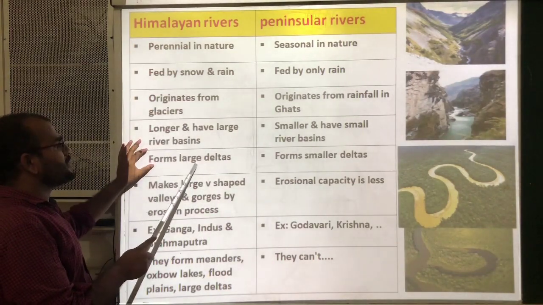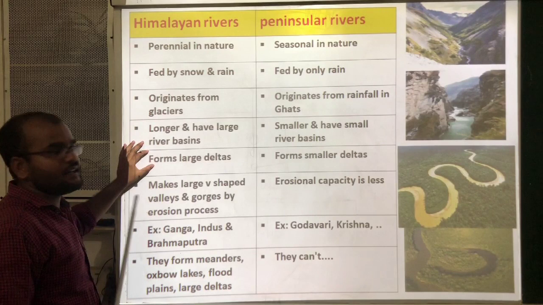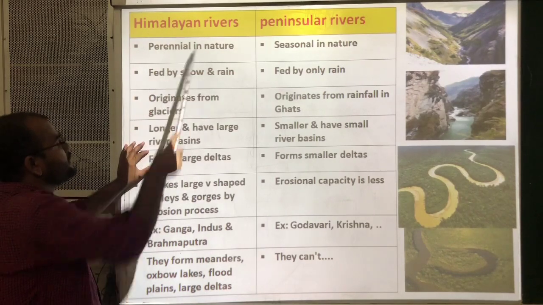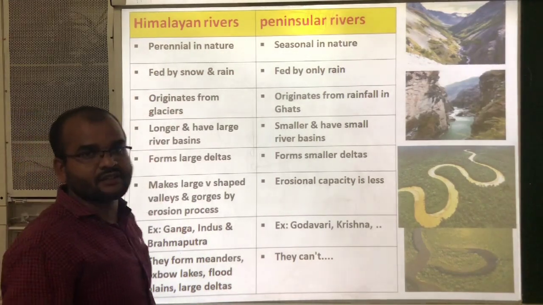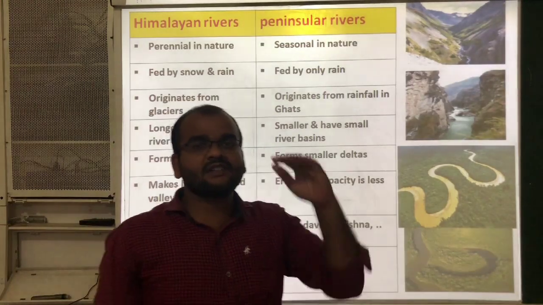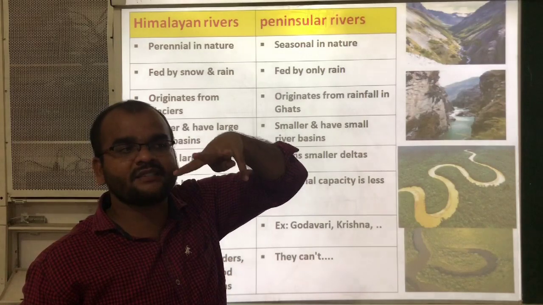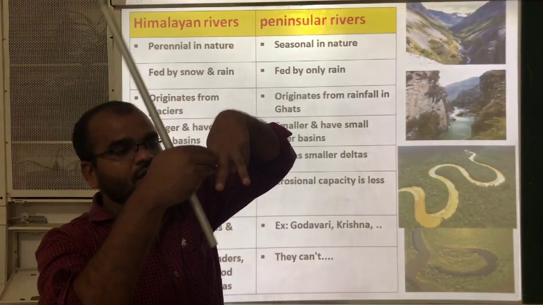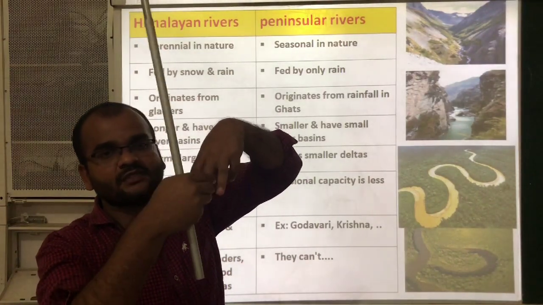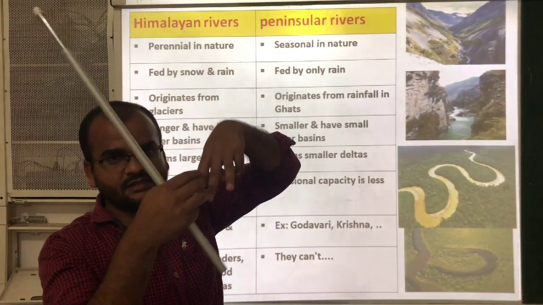Next, forms large deltas. These Himalayan rivers will form large deltas. Delta means whenever the river meets the sea, the river will divide like this. The gap between two streams is known as one delta.